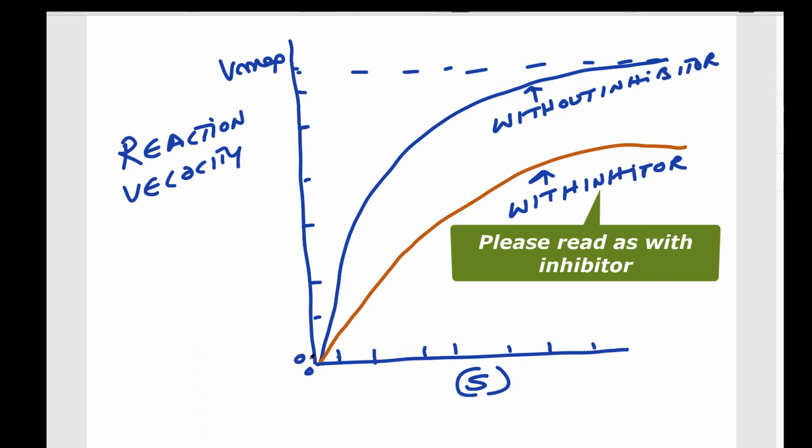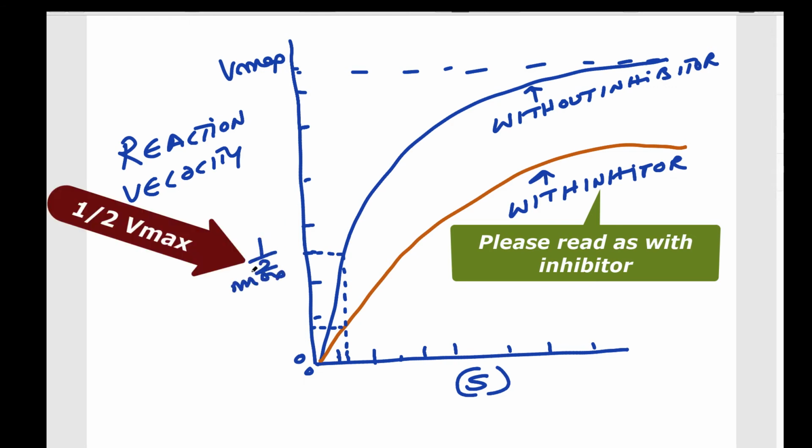Here it is V maximum. Let me show the V maximum and Km. So this is the V maximum, here the V maximum, and here it is Km.